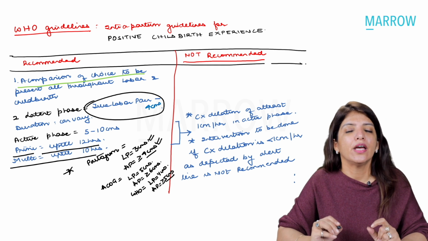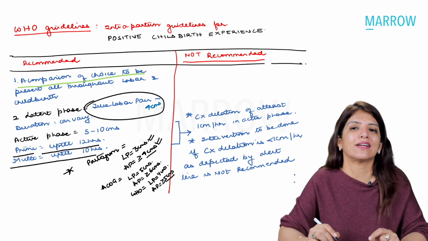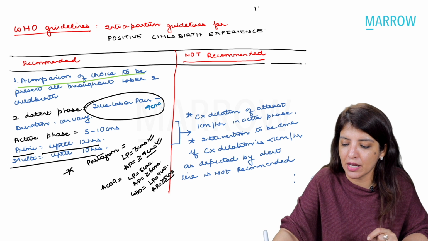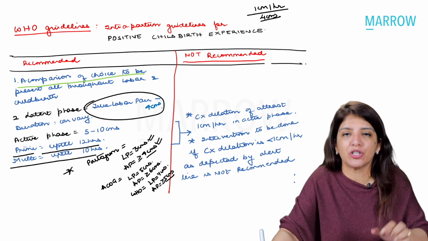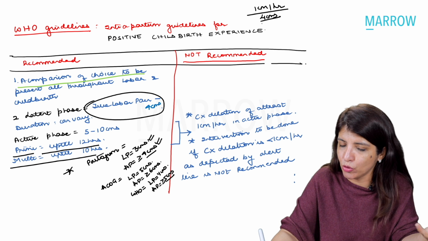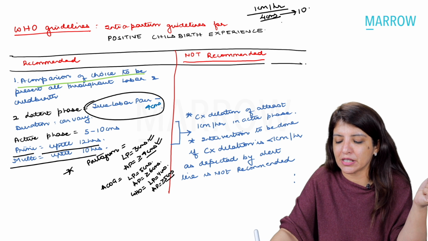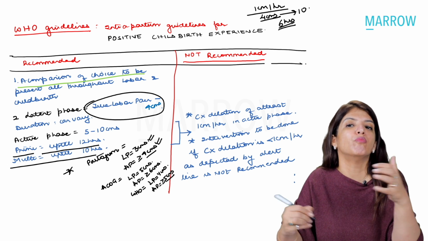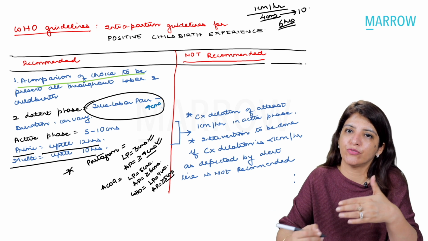Till now we were studying that WHO says that in active phase, minimum rate of cervical dilatation should be 1 centimeter per hour. So from 4 centimeters, which was the earlier guideline and which partogram follows, from 4 to 10 centimeters, maximum a female should take 6 hours. And if she's taking more than 6 hours, then we say that this is abnormal progress of the labor.